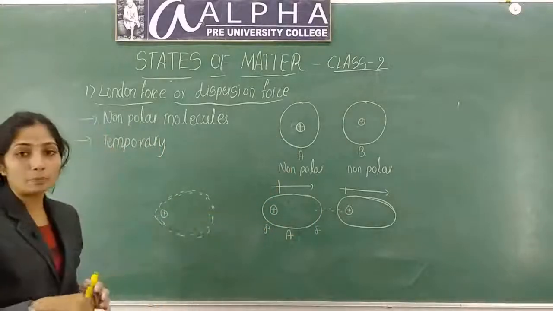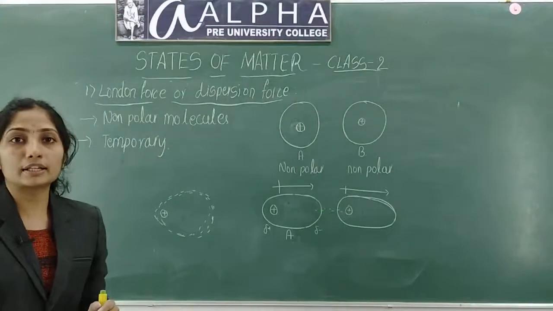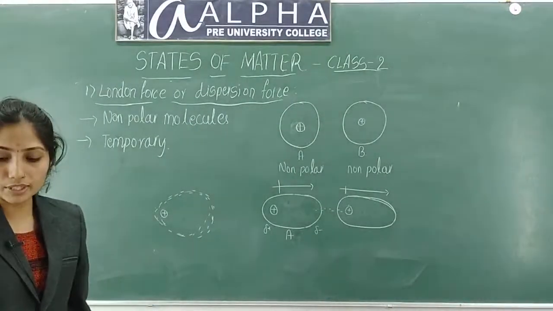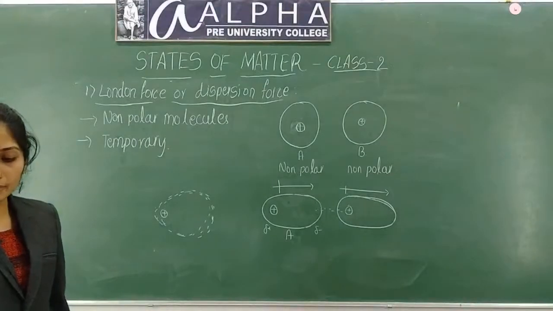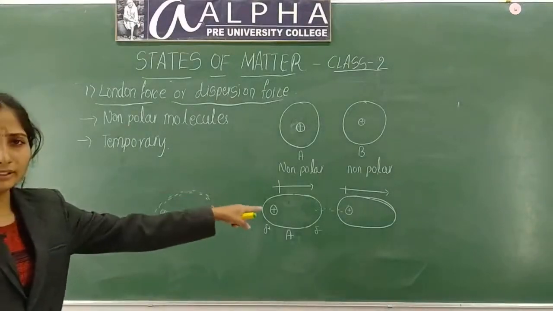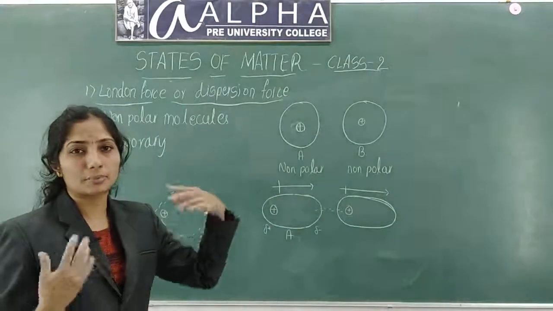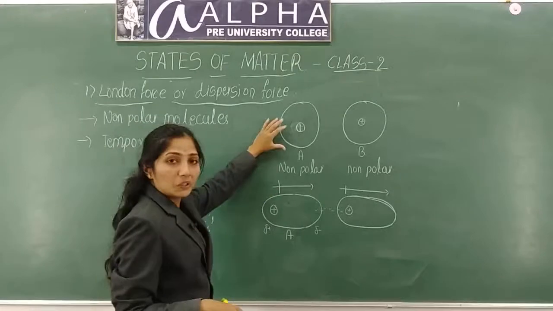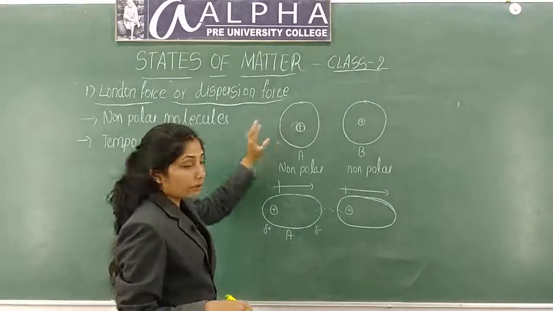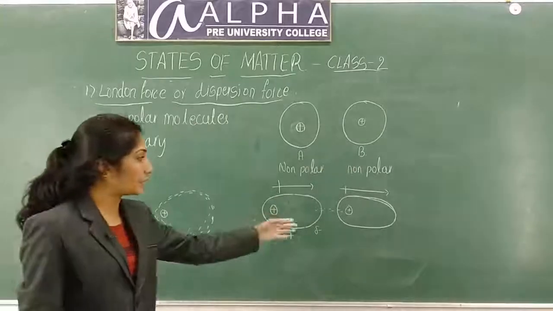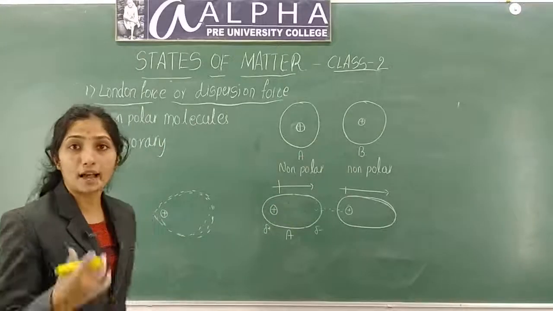Initially it was a non-polar molecule. But due to certain conditions, polarity was induced between these two molecules. That may be due to external conditions, some drastic conditions. Polarity will be induced in one molecule. That molecule will induce polarity in the adjacent molecule. How?